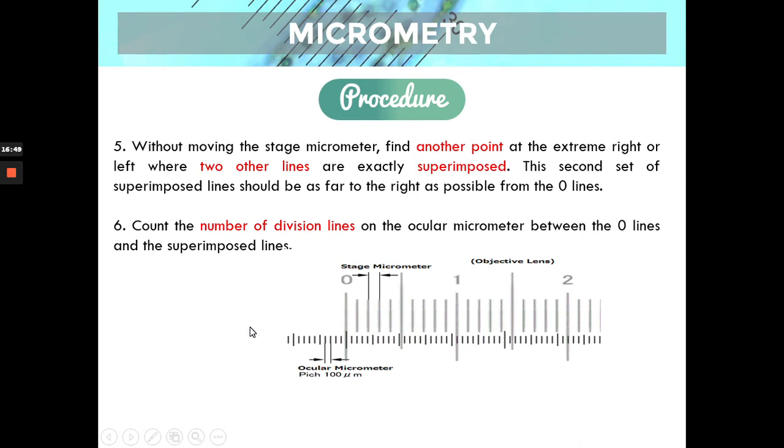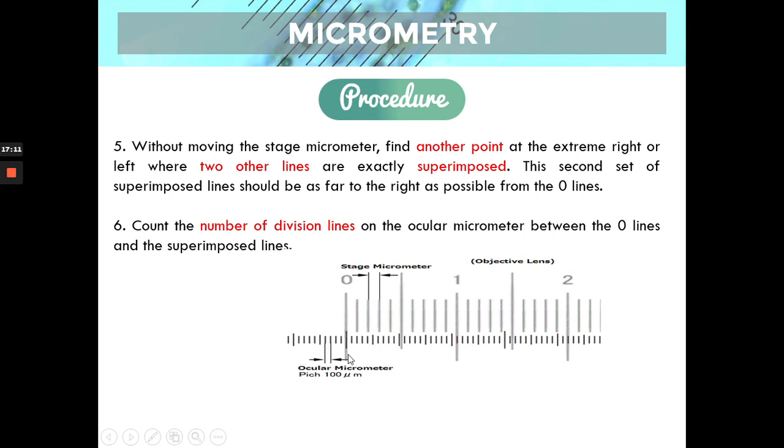We then look to the right and determine where another two lines are superimposed. So for example, this one, number 1, or also number 2. Basta, another set of two lines that are exactly superimposed. So this is the stage micrometer, the ruler or the measures, and then this is the ocular.